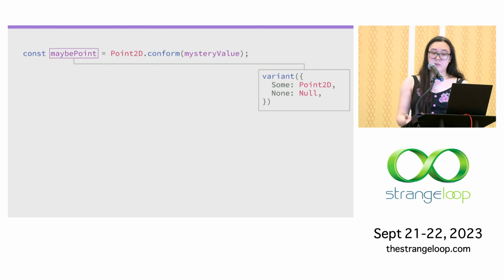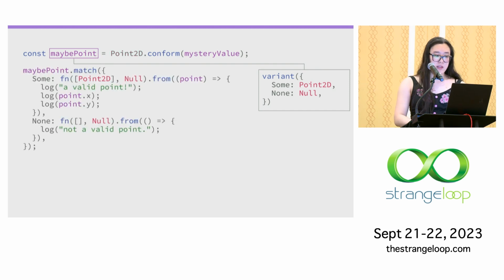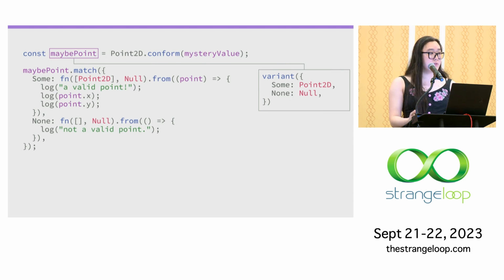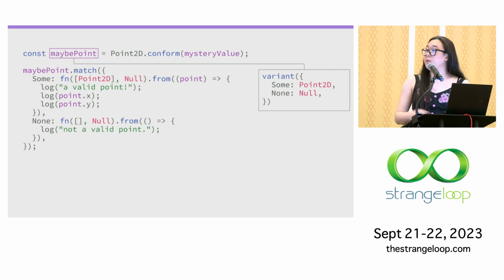And so maybe point would be a variant that looks like this. And then if you want to get at the validated value, you have to also handle the case where the mystery value is not a valid 2D point. And this, by the way, is how the friendly error message in the demo web app is achieved.